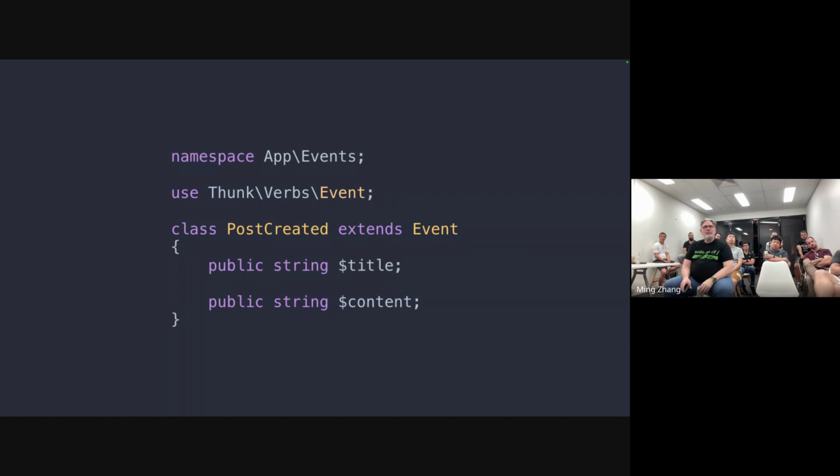So we see here we have just a basic PHP class called PostCreated, and we're extending the Verbs Event class, and it has two public properties, title and content. Pretty basic. That's the most basic form of a Verbs class, but there's a lot more that we can put into an event class. You could get away with actually firing and storing events just with this information alone.